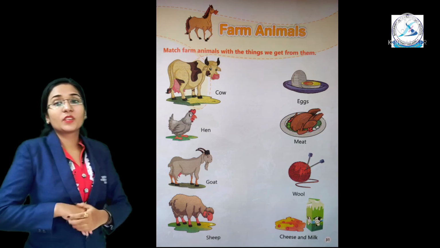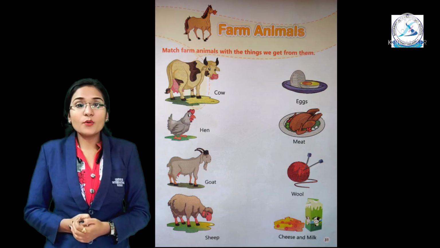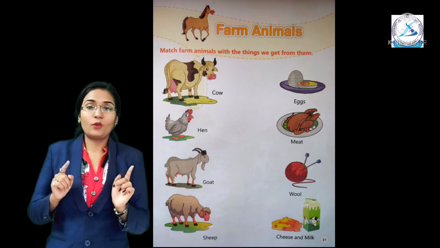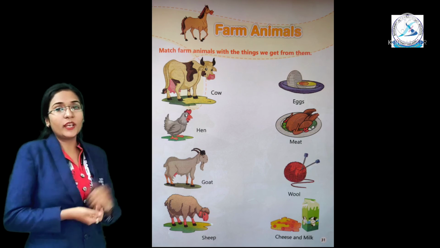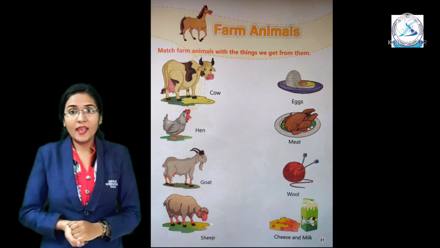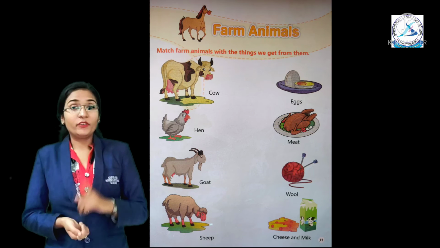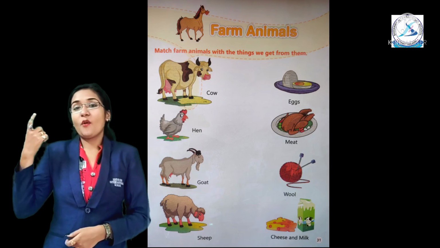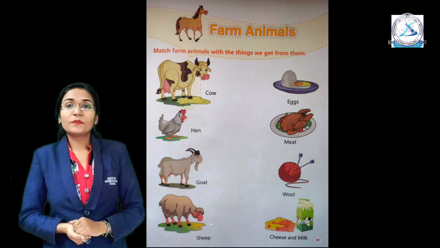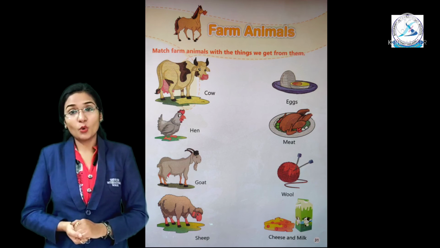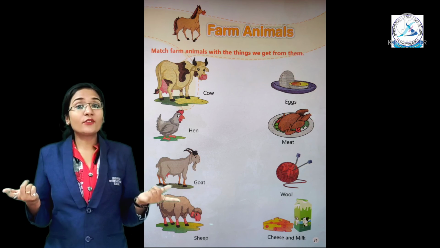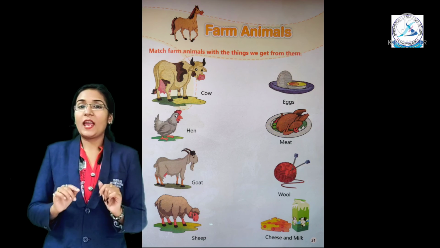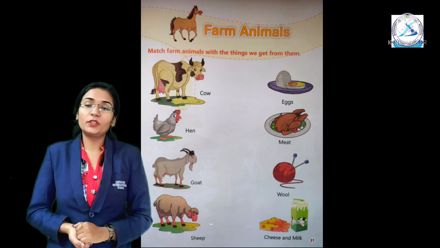See what we get from cow? Yes, we get cheese and milk from cow. Okay. Then hen. What do we get from hen? Correct. Egg. We get eggs from hen. Then goat. What do we get from goat? Yes, meat. We get meat from goat.